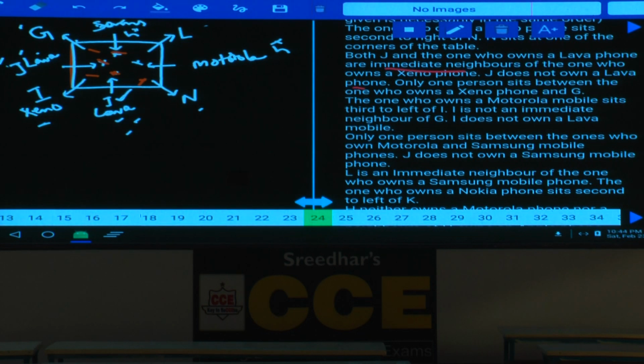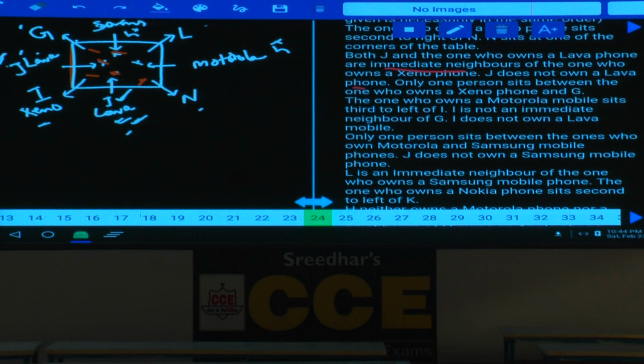And the one who owns a Nokia phone sits second to the left of K. As Nokia is seated second to the left of K, what are the different possibilities for K? Now can K be at this place? If J is here, H will be here. Or if H is here, J will be here. Hence H and J must be in these two places. Then where should K be?